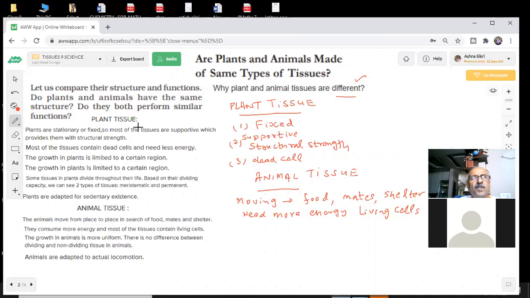Sometimes they will ask a question on what is the difference between plant tissues and animal tissues. So you can take notes of this important point. The question was, are plants and animals made up of the same type of tissues? The answer is no. And the reasons we have given here, plant tissues and animal tissues are not the same, as you can see.